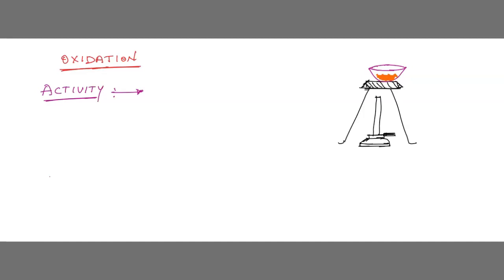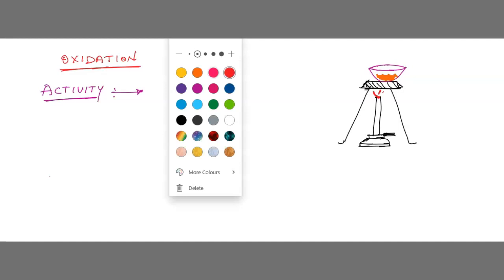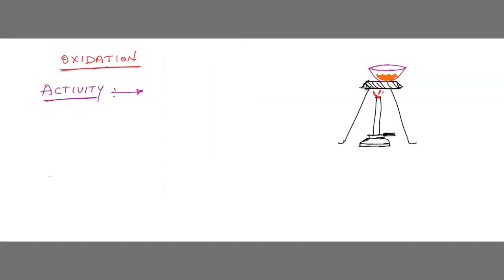Now we are going to heat this dish. Now I am going to switch on this spirit lamp. I have started heating this.